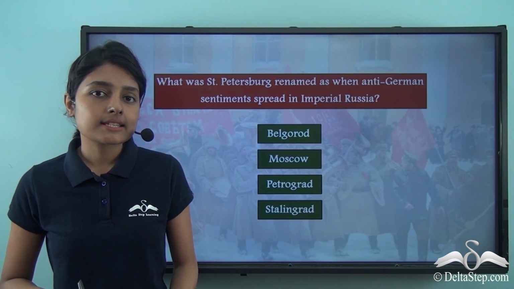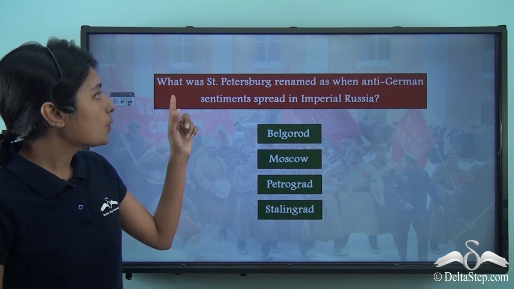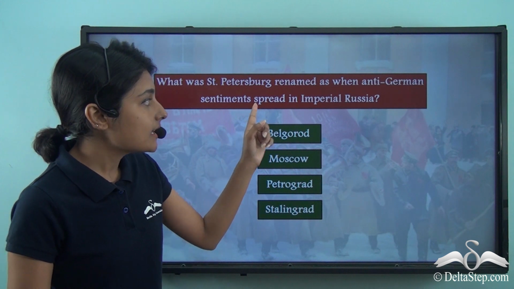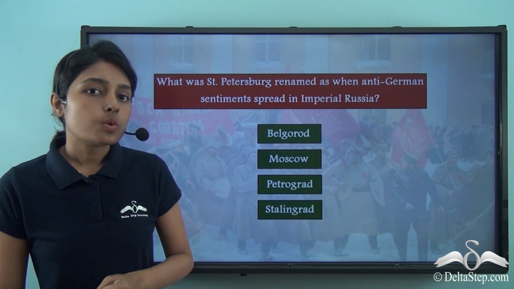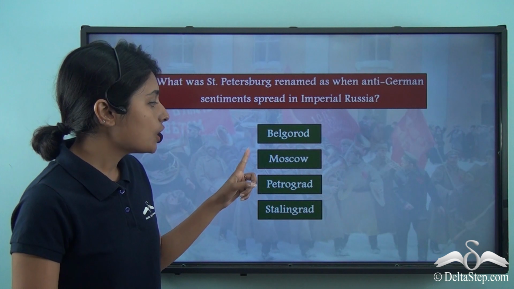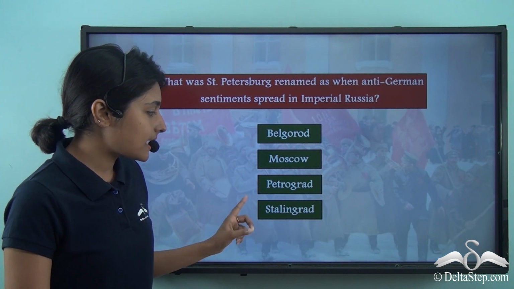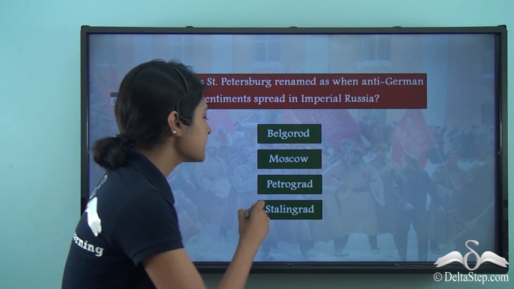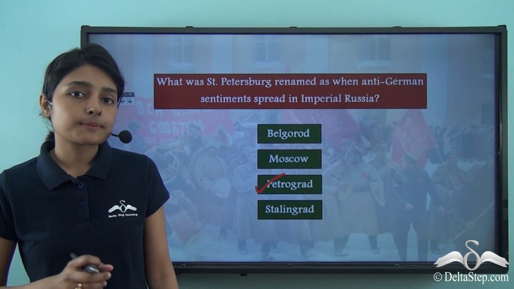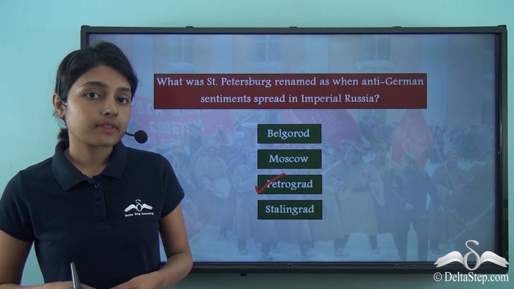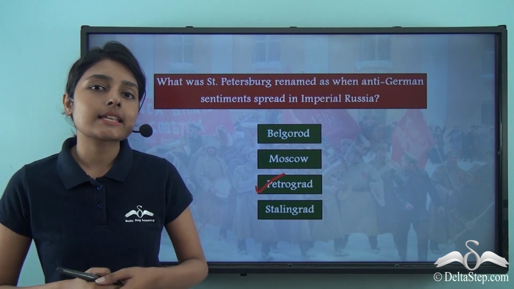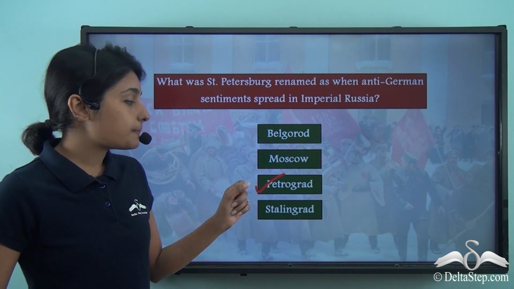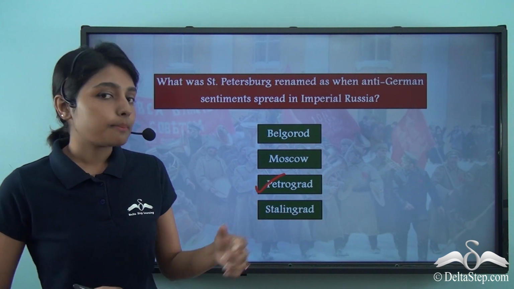Before proceeding with this lesson, let me ask you a question. What was St. Petersburg renamed as when anti-German sentiments spread in Imperial Russia? Was it renamed as Belgorod, Moscow, Petrograd or Stalingrad? Well, the correct answer is Petrograd. Since Petersburg was a German word and anti-German ideas and sentiments were spreading among the masses, St. Petersburg got renamed as Petrograd.